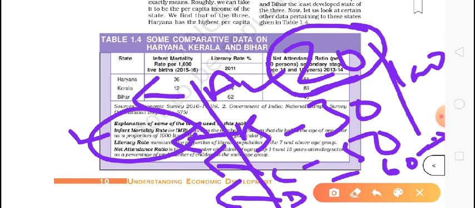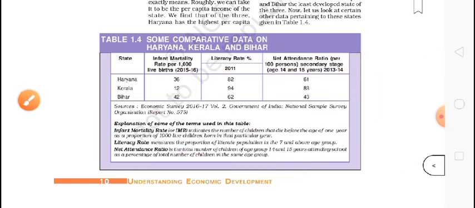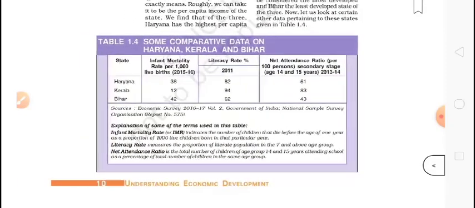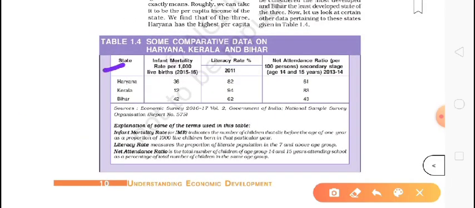Developed, a simple thing we can say: a family is having the money, but they cannot save their children just because the health facilities are not good in the state. So how can we say that that country or state is developed, right? Only money does not make any country or state developed. I hope I made you understand about infant mortality rate.